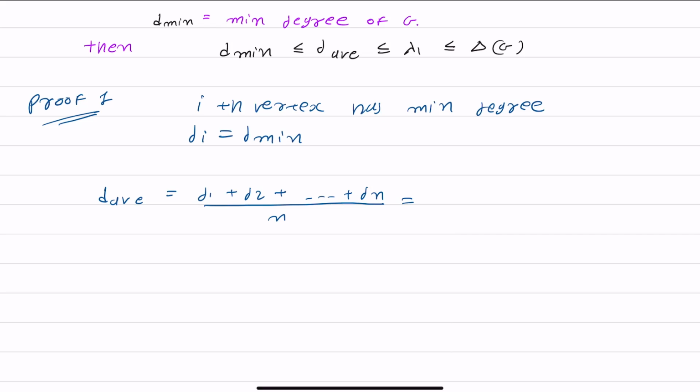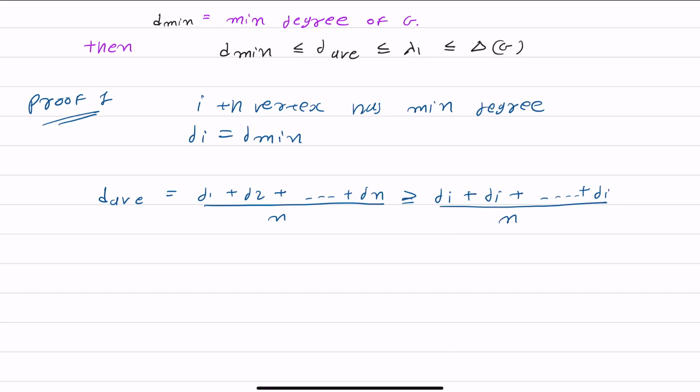Then we replace all these degrees with a smaller quantity, di. Since di is the minimum degree, we replace each degree with di. If we replace this, then we get an inequality: it is di plus di plus up to di, divided by n.